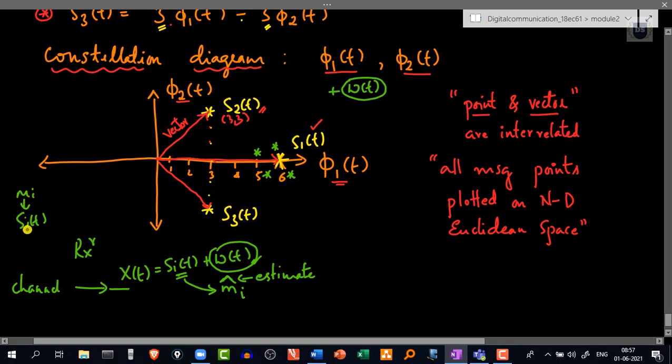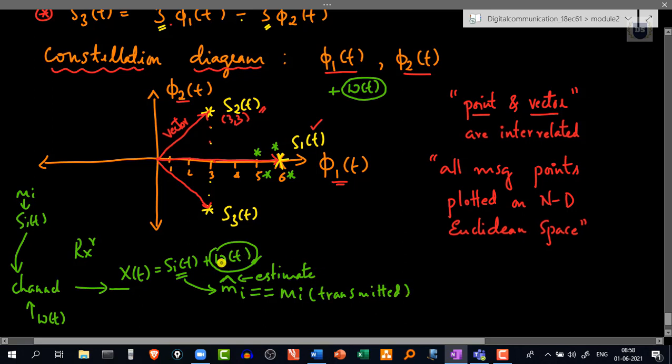So this mi gets converted to Si of t, which is transmitted over the channel, but this channel is associated with additive Gaussian noise. Because of this noise W of t, we receive x of t, but the ultimate thing is we have to get to know Si of t and estimate mi cap, which we call the estimate of the message, and compare whether it is equal to the mi that was transmitted. This is the process that is happening.